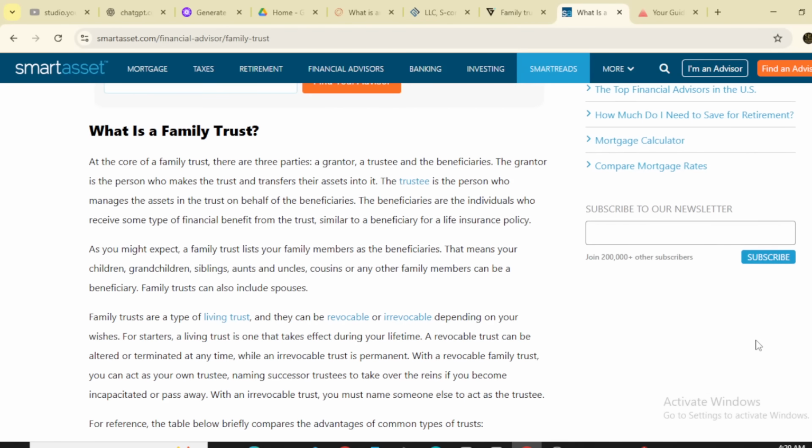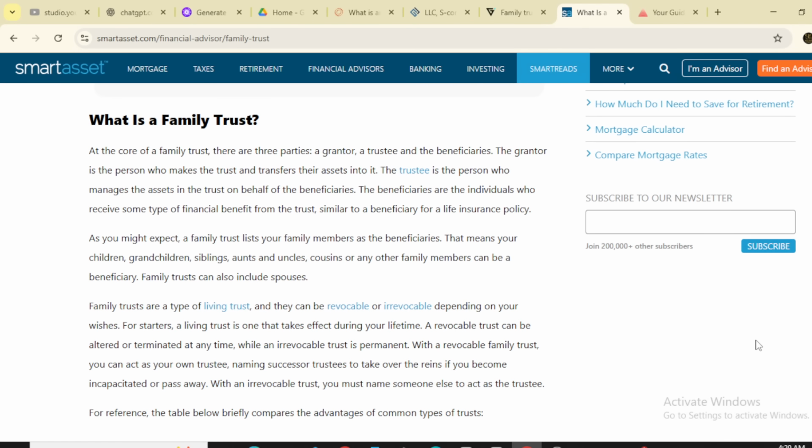What is a family trust? At the core of the family trust, there are three parties: a grantor, a trustee, and a beneficiary. The grantor is the person who makes the trust and transfers their assets into it. The trustee is the person who manages the assets in the trust on behalf of the beneficiaries. The beneficiaries are the individuals who receive some type of financial benefit from the trust, similar to the beneficiary of a life insurance policy.